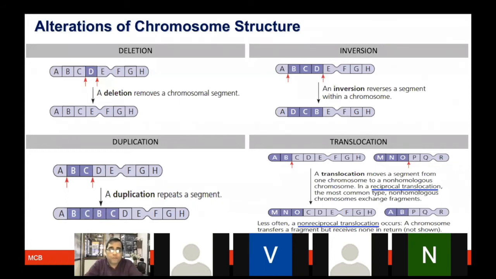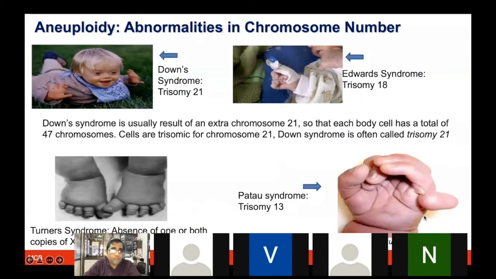Whereas there is also the possibility of non-reciprocal translocation, meaning only one of them is going to exchange, but the other will not exchange material. That happens less and is not shown in the book as well, but that is also a possibility. Many times, at least somewhere you would have observed this kind of baby, which is having some syndrome.